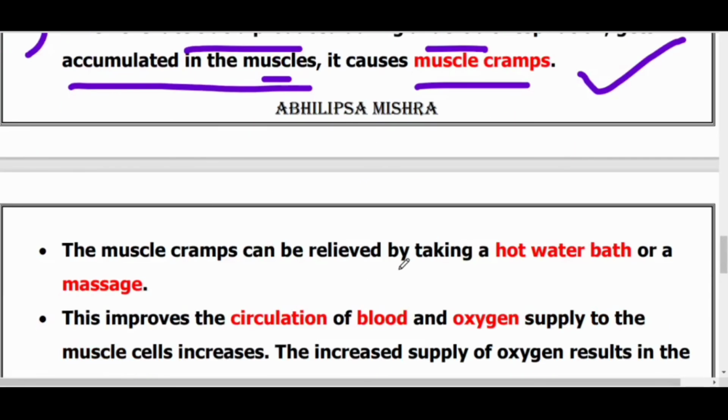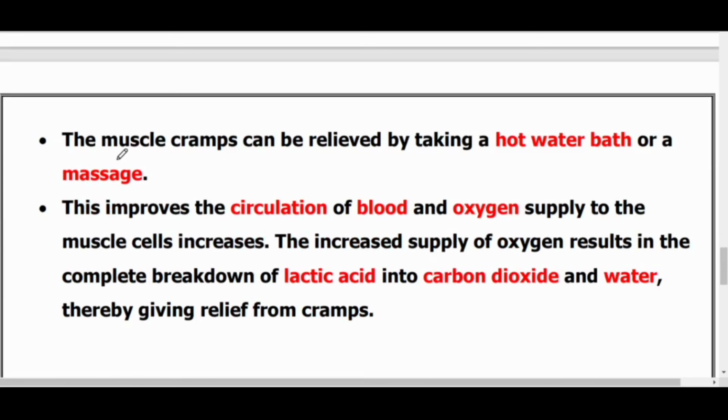Now how to get relief from the muscle cramp? To relieve muscle cramp we can take a hot water bath or massage. These words I am picking here are taken completely from the NCERT book. You can open and check.